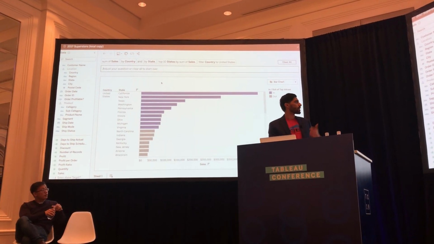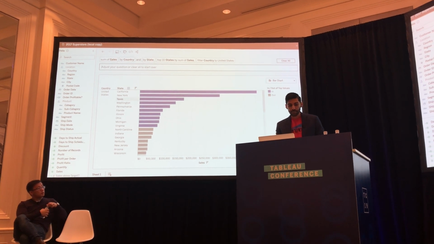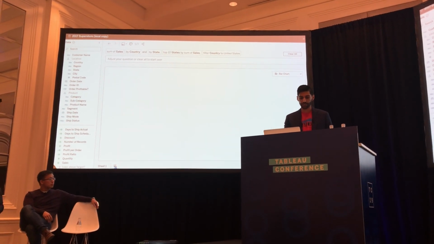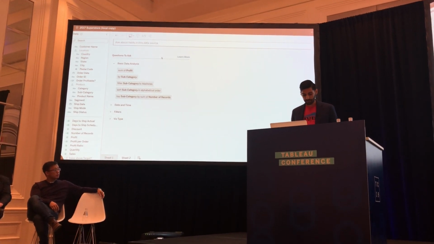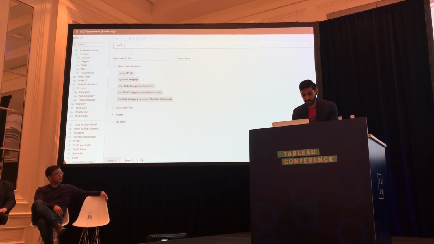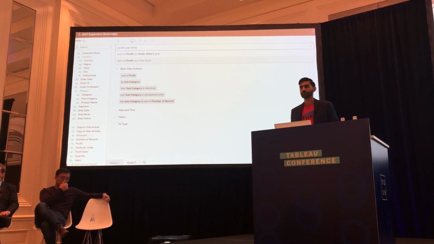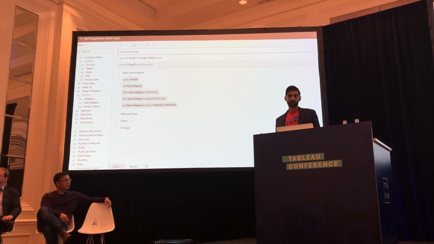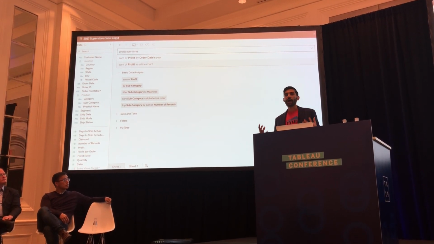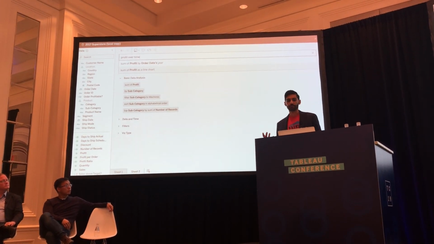Cool. Let's walk through another example. I'm just going to add a new sheet here in the bottom that allows me to ask a brand new question and have a blank slate to do that. So let's look at profitability. And I may type in something like profit over time. Sounds like a reasonable question, but take a look at the interpretation. You can see that there's a lot of ambiguity in that question.